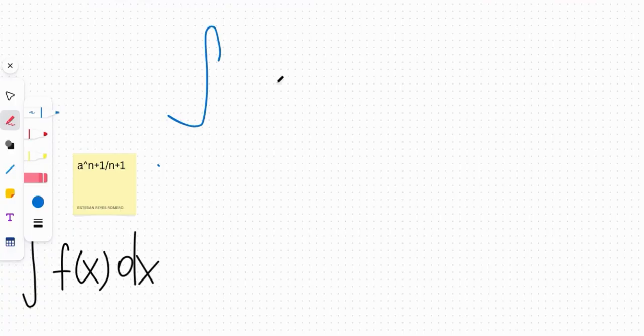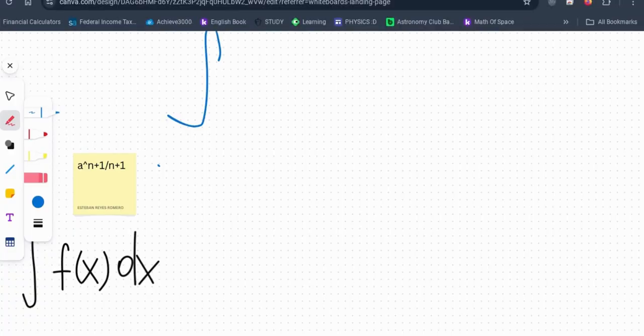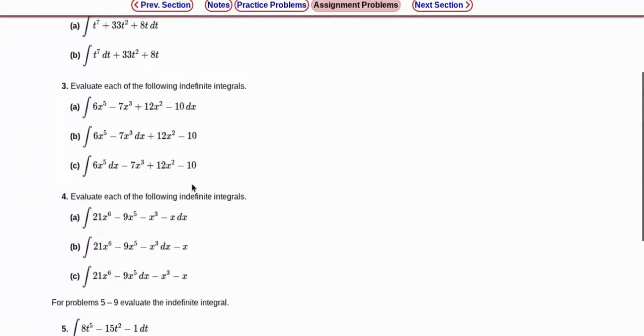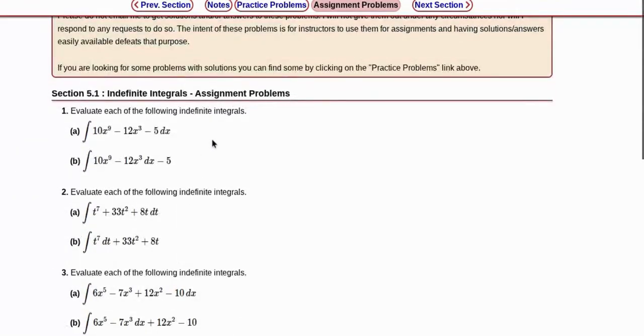I'm going to break into a bigger equation, if you guys get what I mean. Let me go ahead and pull an equation from the practice sheet that I found.